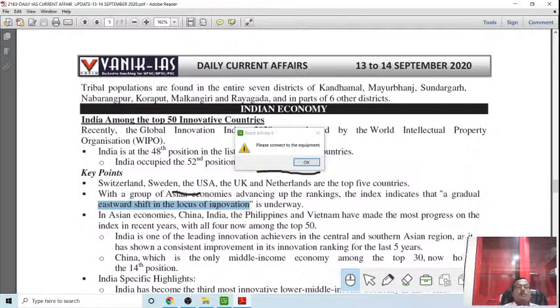The Asian economies, China, India, Philippines, Vietnam, have made the most progress in the index in recent years. China is at the top, no doubt, because China has innovation at its focus, and India has learned from the global outcomes that unless we go for more innovation, getting more patents in our name, we cannot establish ourselves as a global power.